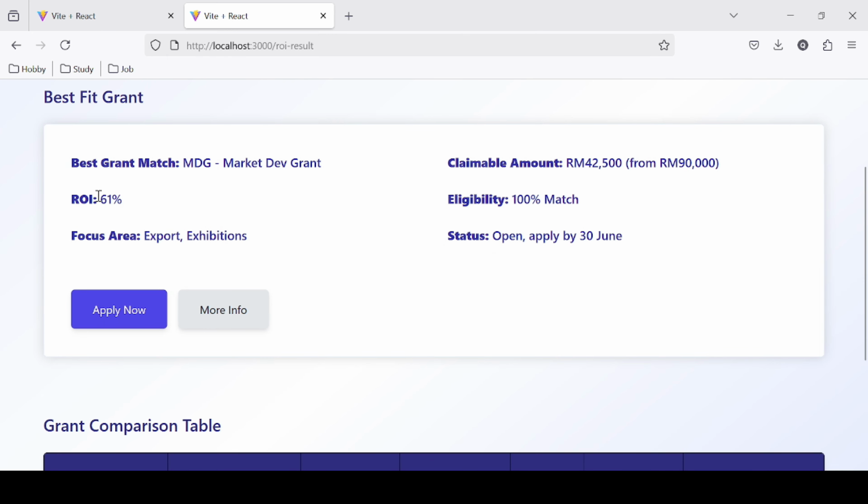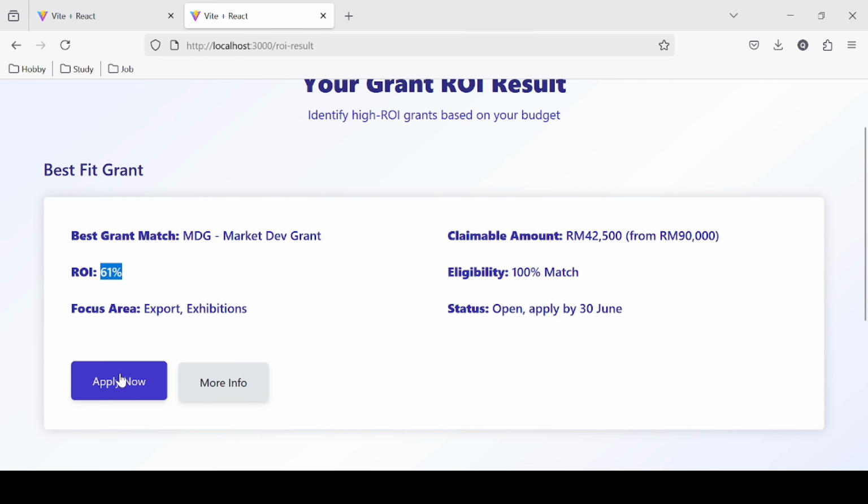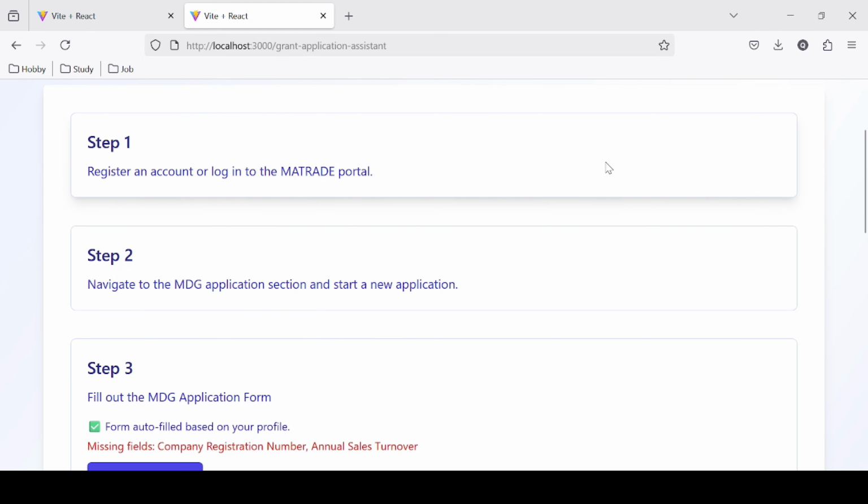You can see that from this grant, the ROI is 61%, which means that 61% of our expenses can be claimed by this grant. And then we can apply now, and it will tell me all the steps that are required.